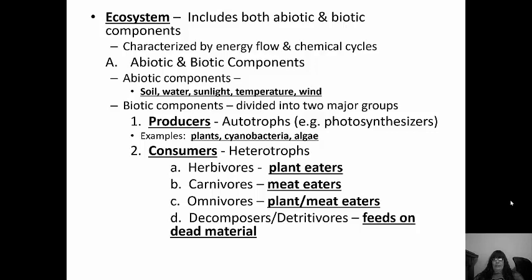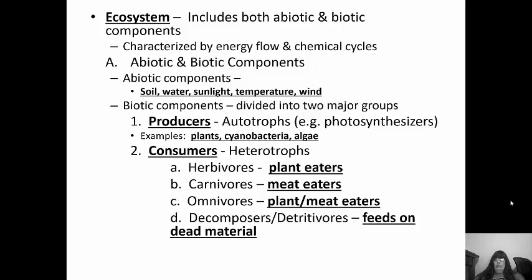An ecosystem is basically a community that includes the non-living components. So it's both the abiotic and biotic, so it's on a larger scale. It's characterized by how the chemicals flow through the ecosystem and how energy flows through the ecosystem.